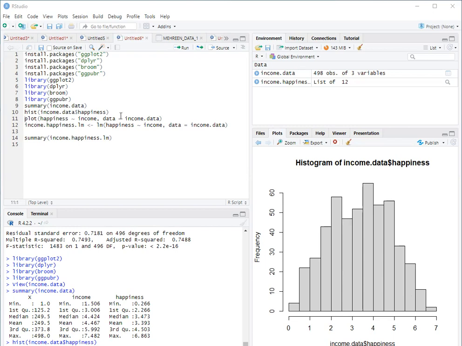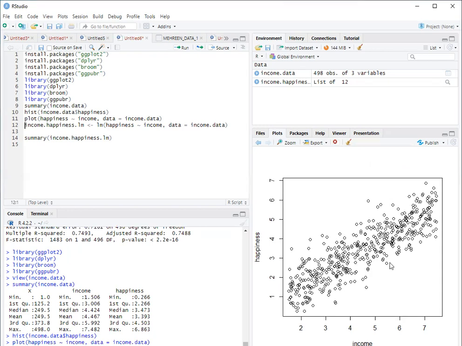Now plot the happiness and income to observe the correlation in the data set. This is the plot which shows that so many values occur simultaneously, and there is an upward trend. The model seems to show that happiness and income are correlated and have a positive relationship.